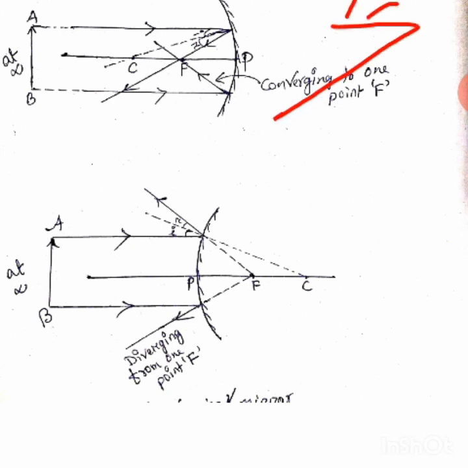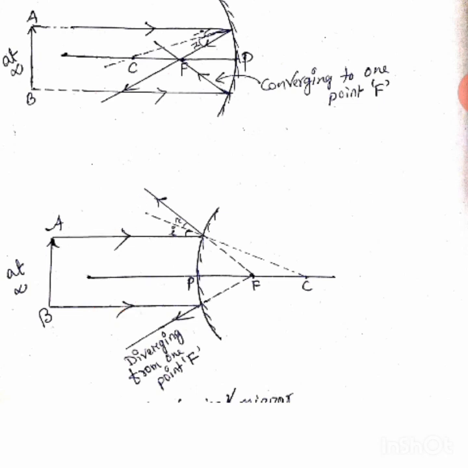Similarly, here, this is the convex mirror. In the case of a convex mirror, the rule will be the same. What is the rule? From the infinite distance, this ray and this ray are coming, and after reflection they should pass through focus.